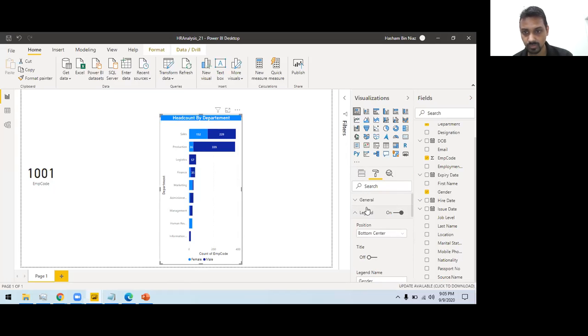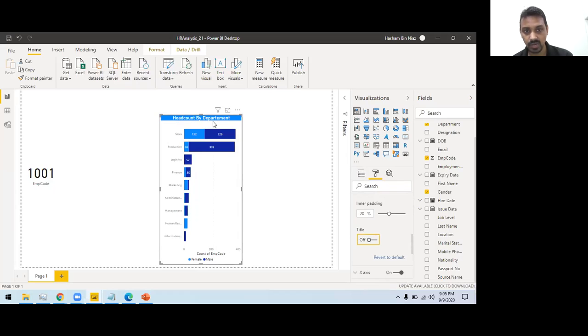Now, fine. Also, you can adjust these labels. I can turn on the title because I already have this title available here. And what I can do is increase the font to 14 and I can increase the category.